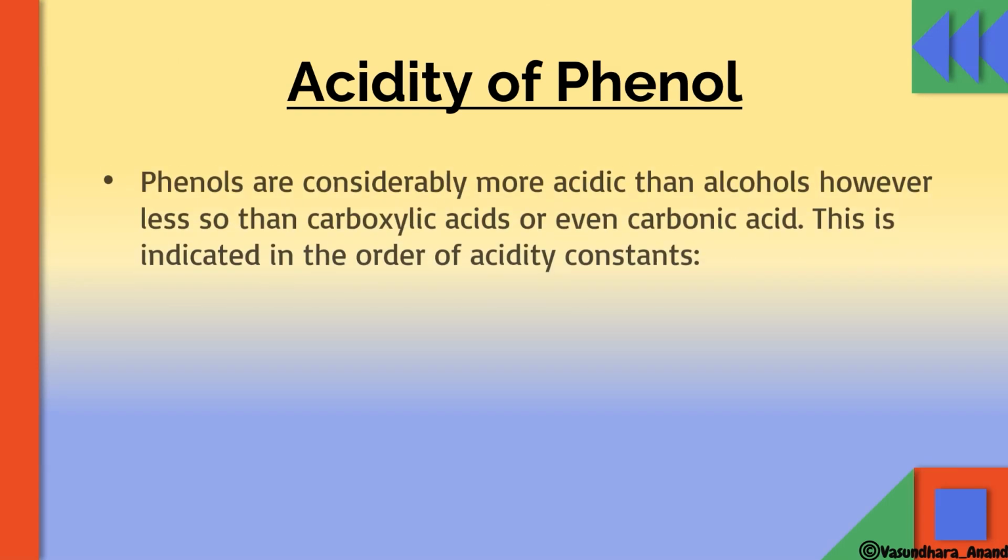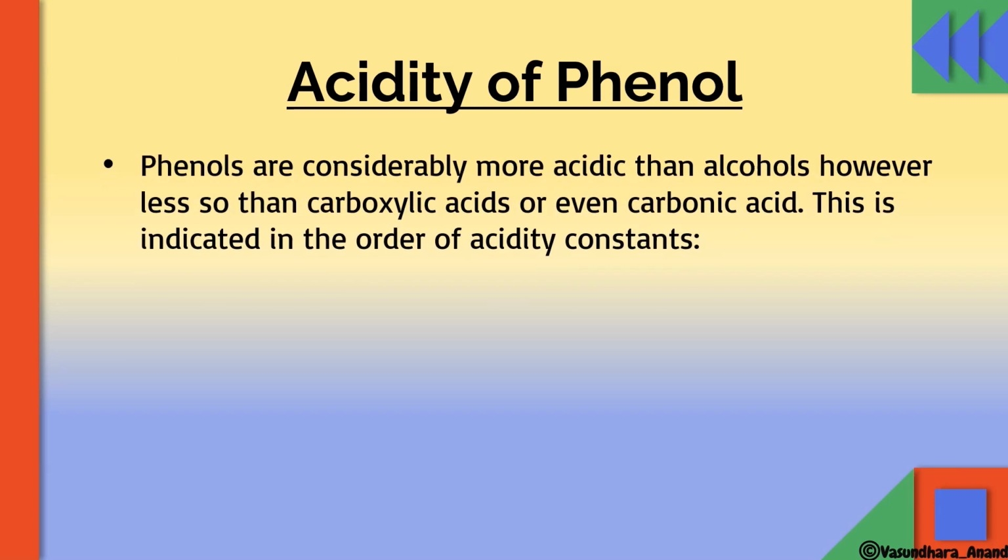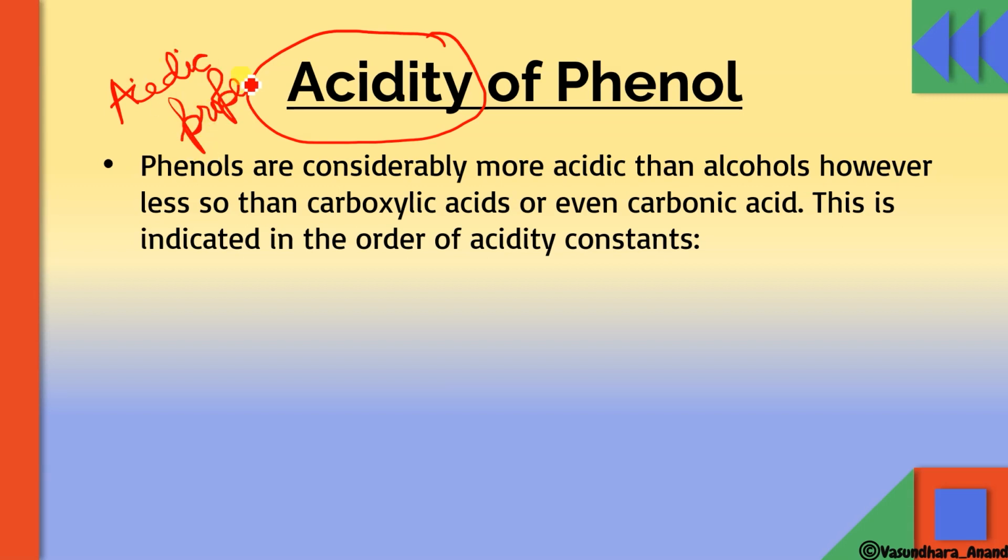Now acidity of phenol. This is not actually the correct word; it should be acidic properties of phenol. You should be very clear about this, because as we have done in class 10th, acidity is used for base and basicity is used for acid. Somewhere you can see this word acidity, which is why I have mentioned it, but the correct term is acidic properties.